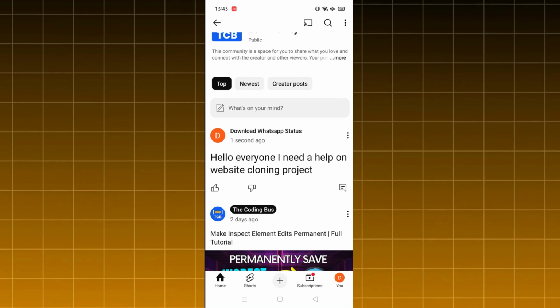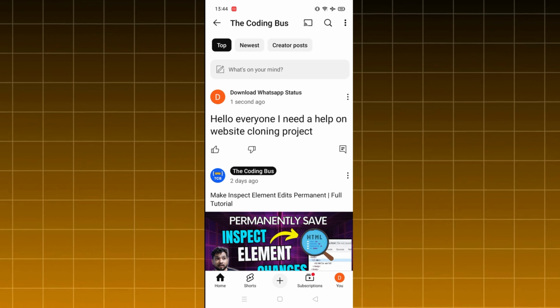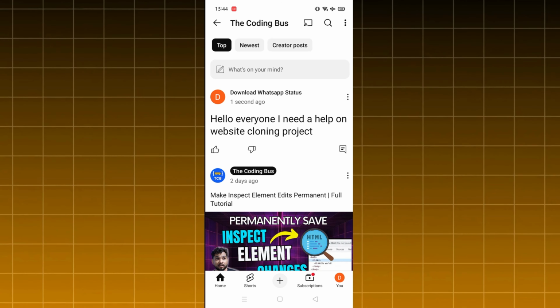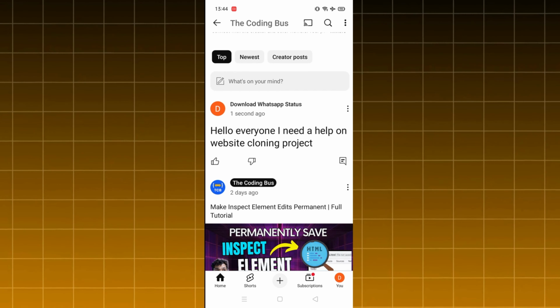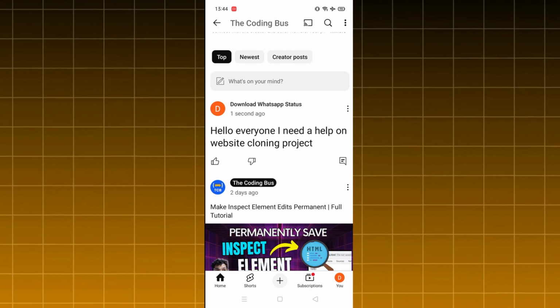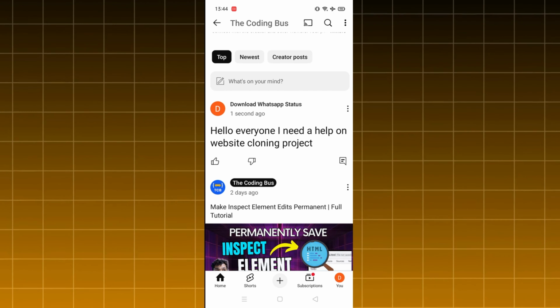So we can see there's an option like comment. So anyone can comment on your post, anyone can like your post, and if you have any questions, they can answer in the TCB community. So this is a really amazing feature we have right now. So if you have any doubt, you can ask me on the community itself.